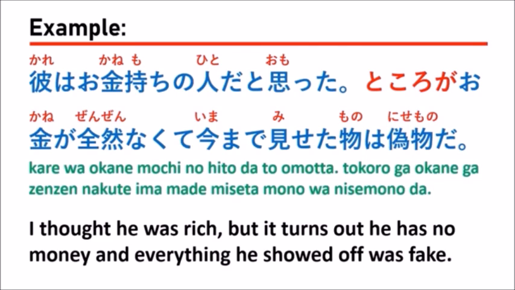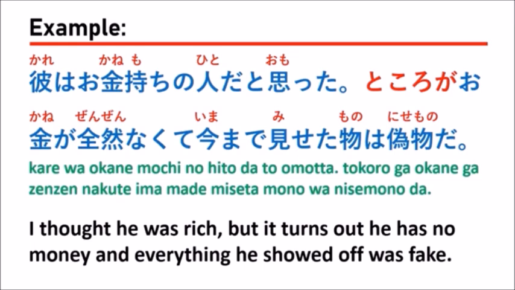お金が全然なくて、今まで見せたものは偽物だ。So after the expectation, you follow with ところが, and you tell the result, right? Here our result is that he has no money, and what he showed was just fake. So after ところが, we tell the result of the expectation.